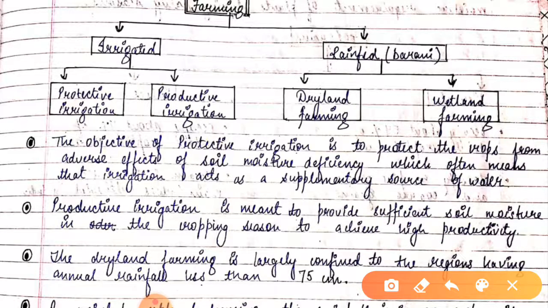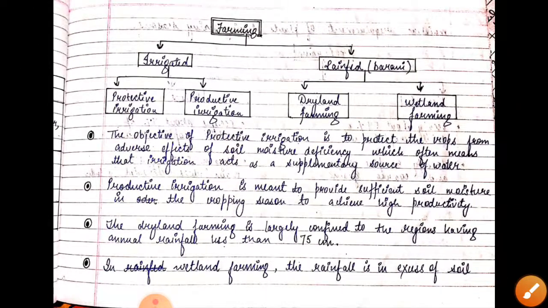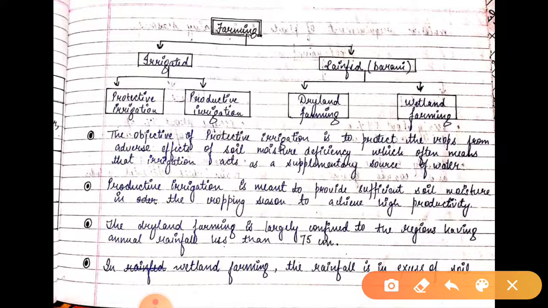Dryland farming is largely confined to the regions having annual rainfall of less than 75 centimeters.